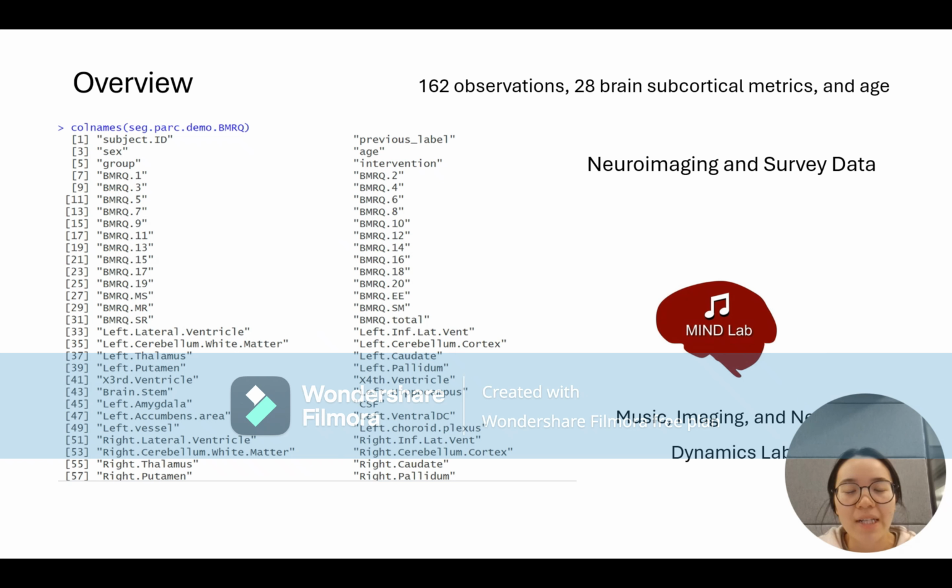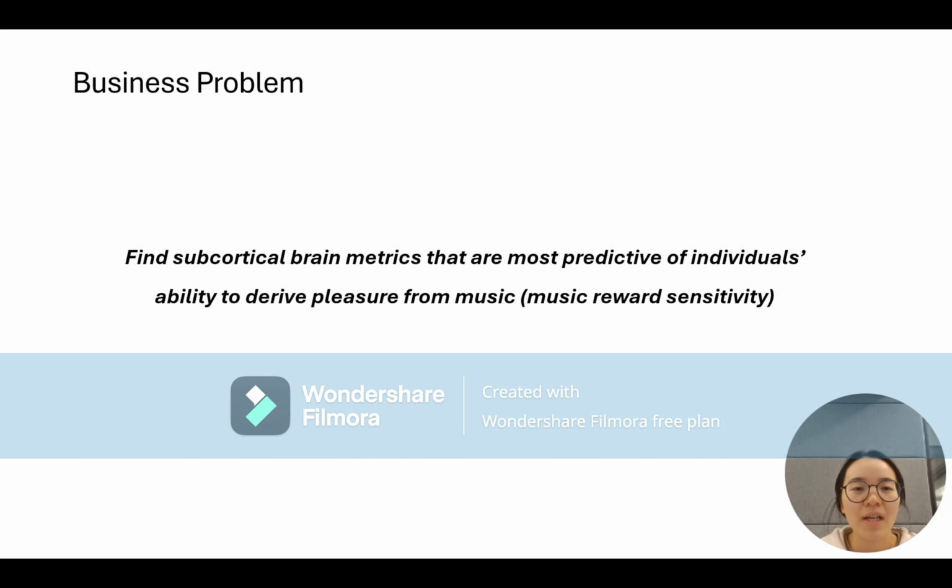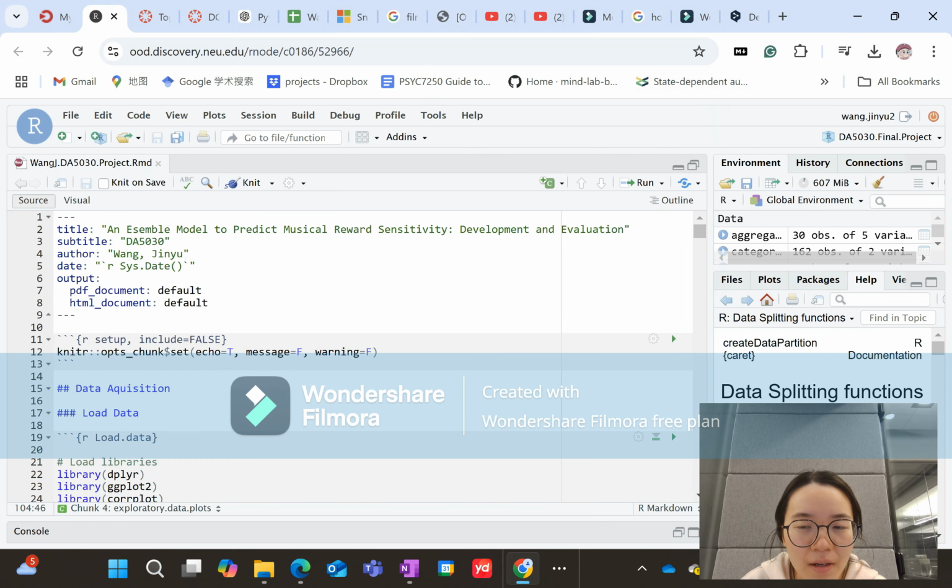In this project, I included 162 observations in total, with 28 brain subcortical metrics and age as features. I was trying to find subcortical metrics that are most predictive of individuals' ability to derive pleasure from music, which is also referred to as music reward sensitivity. Okay, here is my code.